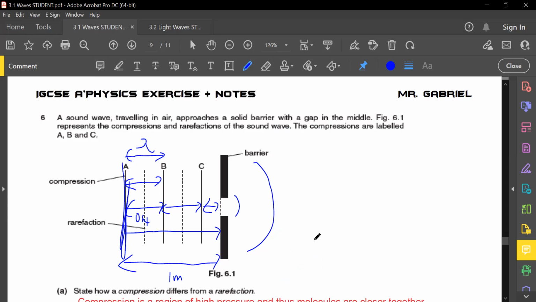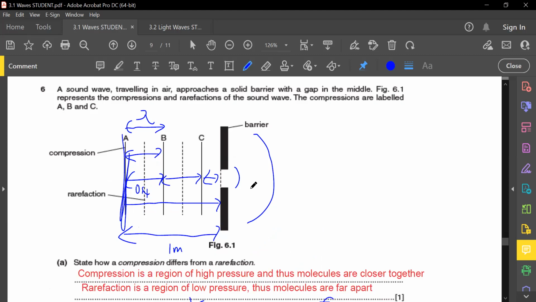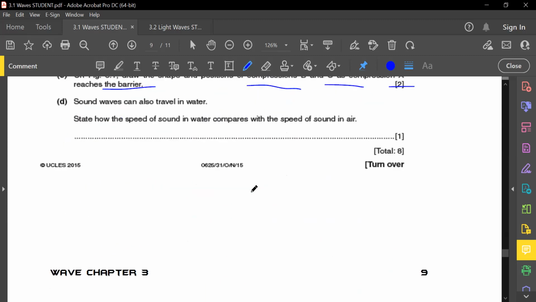It looks a bit small, doesn't it? This is your wavelength. A to B is your wavelength. Yeah. Okay. All right.